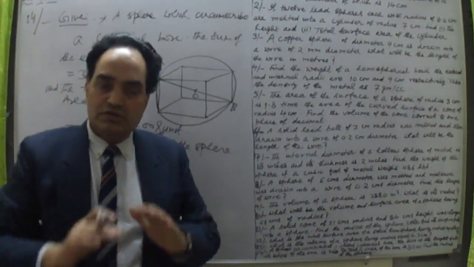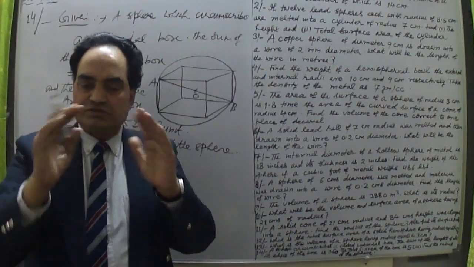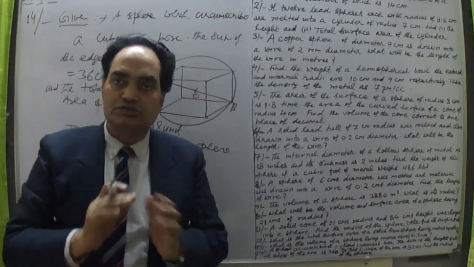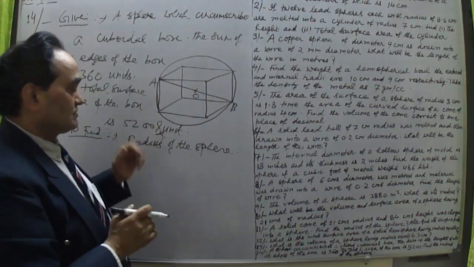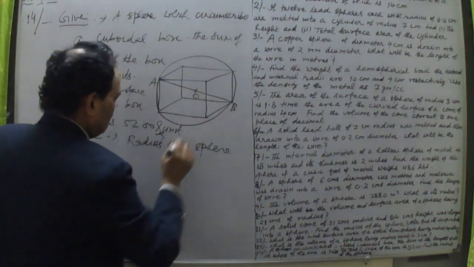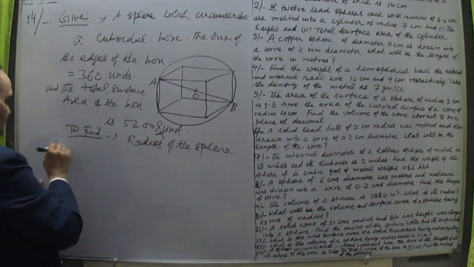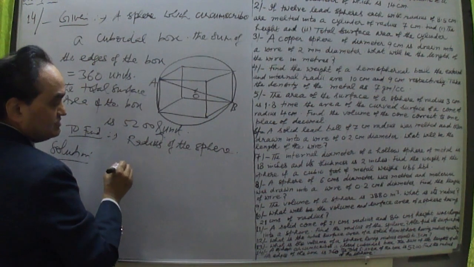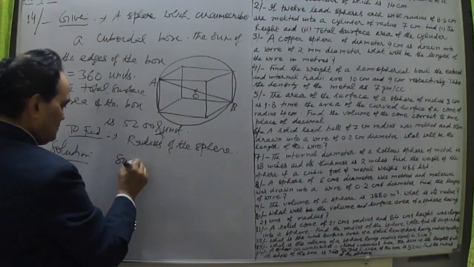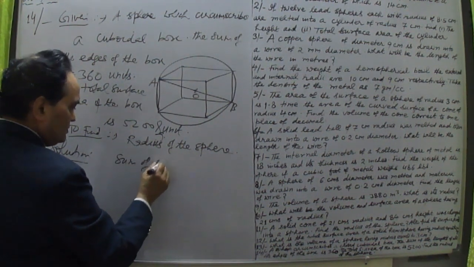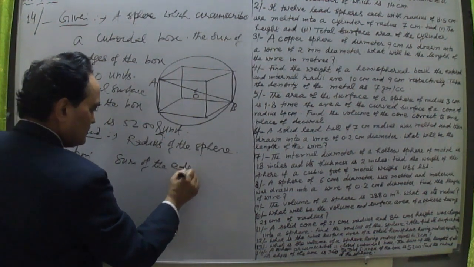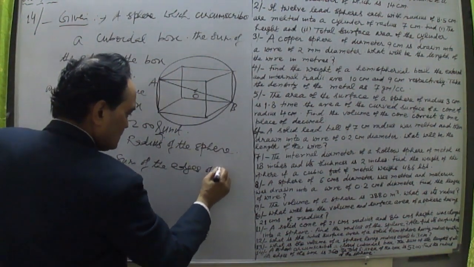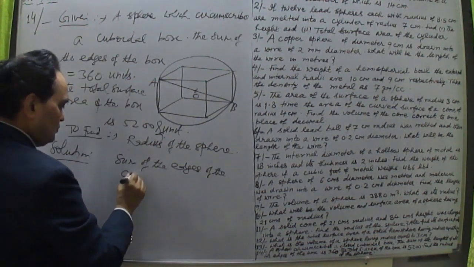Now see here, the sphere is circumscribing the closed cuboidal box. Now what is the sum of the edges? So, solution: let me find out what is given to us. It says the sum of the edges of the cuboidal box